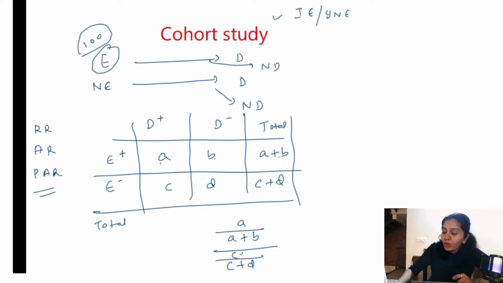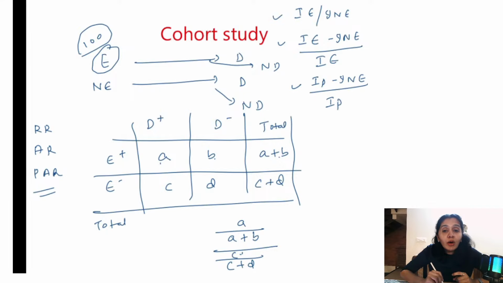What is the formula for attributable risk? Incidence among the exposed minus incidence among the non-exposed, divided by incidence among the exposed. What is the formula to calculate population attributable risk? Incidence among the population minus incidence among the non-exposed, divided by incidence among the population.